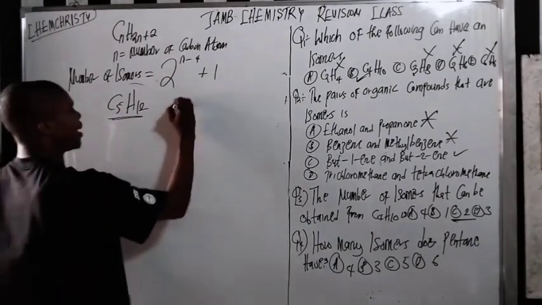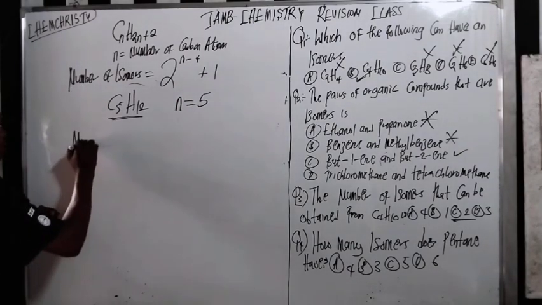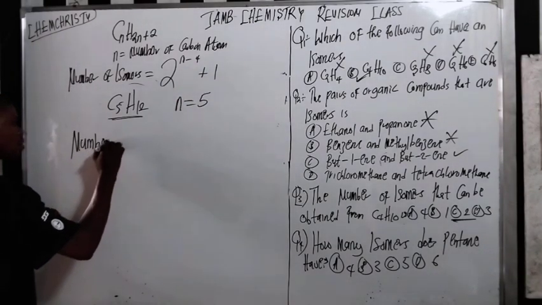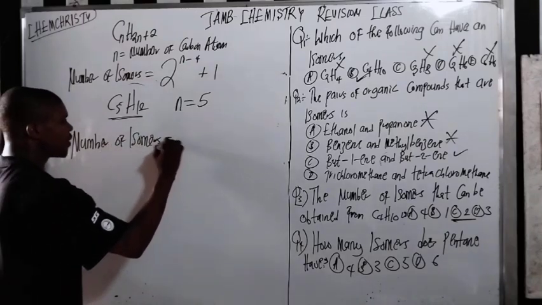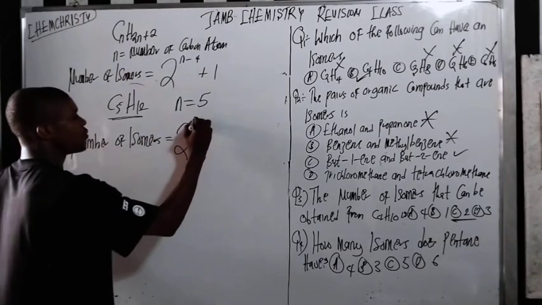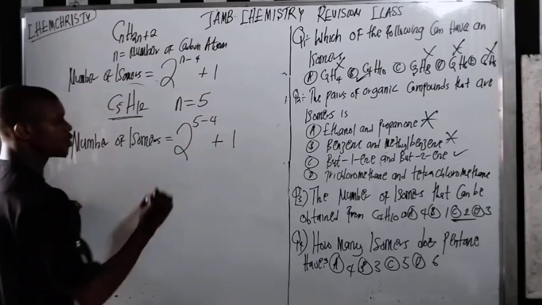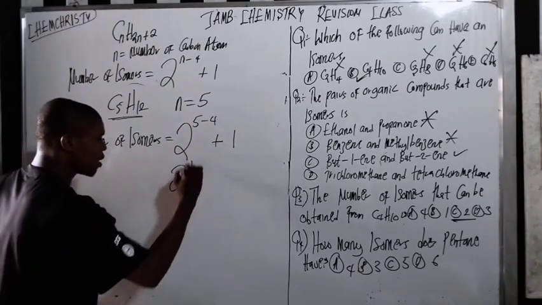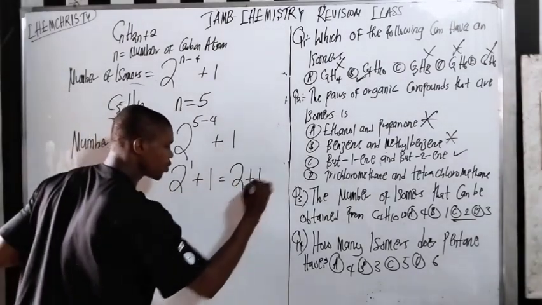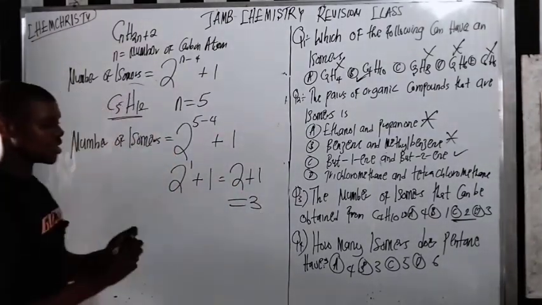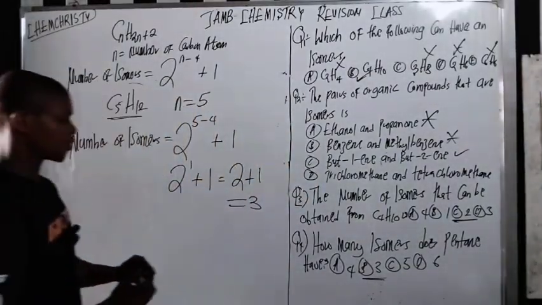My n is 5. Number of isomers is 2 raised to (5 minus 4) plus 1. 5 minus 4 is 1, so 2 raised to 1 is 2, plus 1 is 3. So pentane has 3 possible isomers. Do you understand?